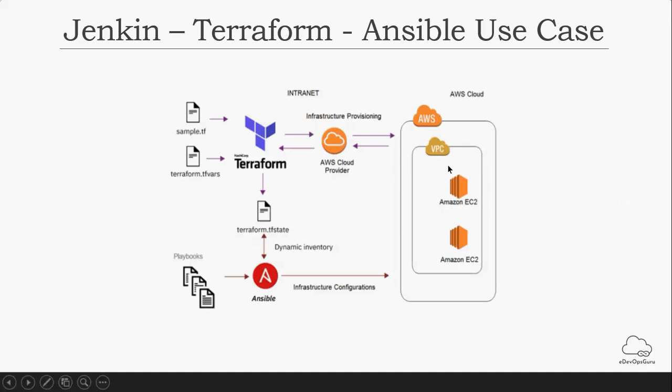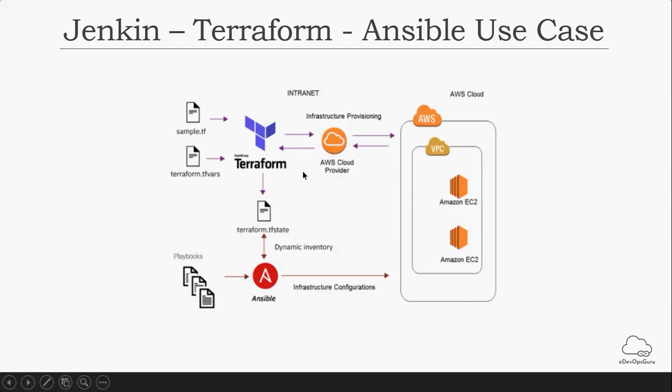After creation, I need to extract the IP of that EC2 instance, and that IP will be used by Ansible to install an Apache 2 server in that EC2 instance.